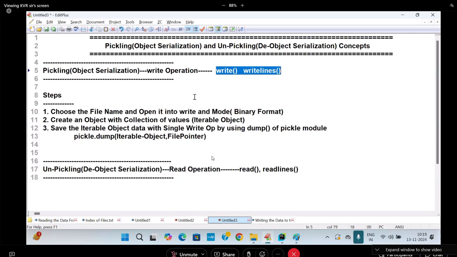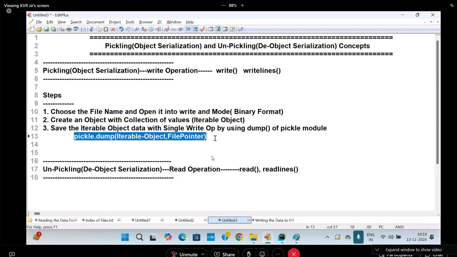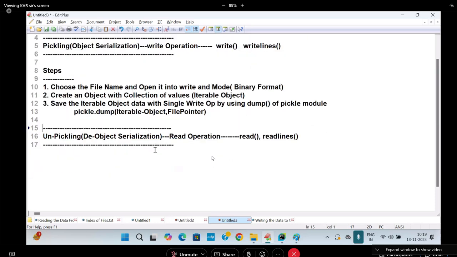To write the entire object at once, we'll go for what? Pickling. So pickling advantage is what? Eliminating redundant write operations. With a single write operation, irrespective of the size of the object, I can write at a time to the file. What is the syntax of that? Pickle dot dump of iterable object comma file pointer. Got it now? Coming to next, unpickling mechanism. It is quite reverse.